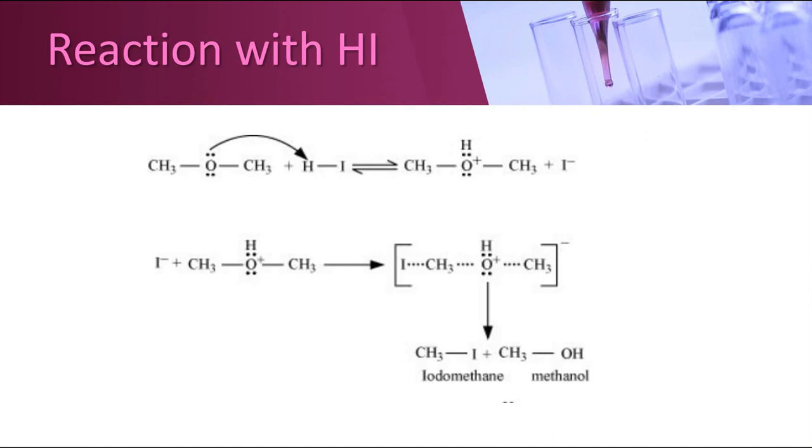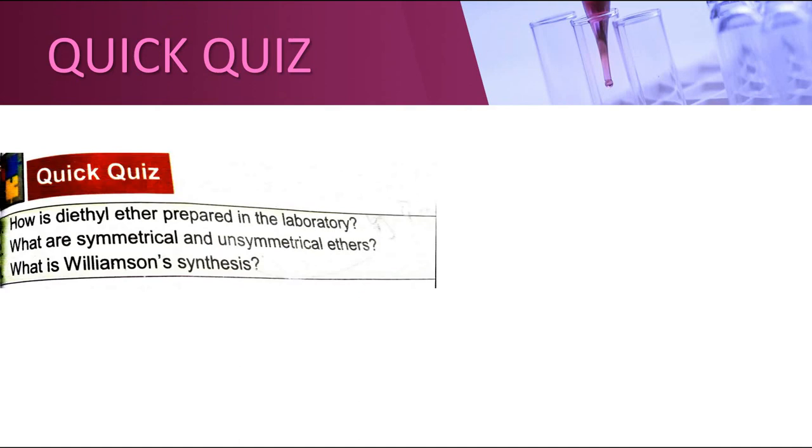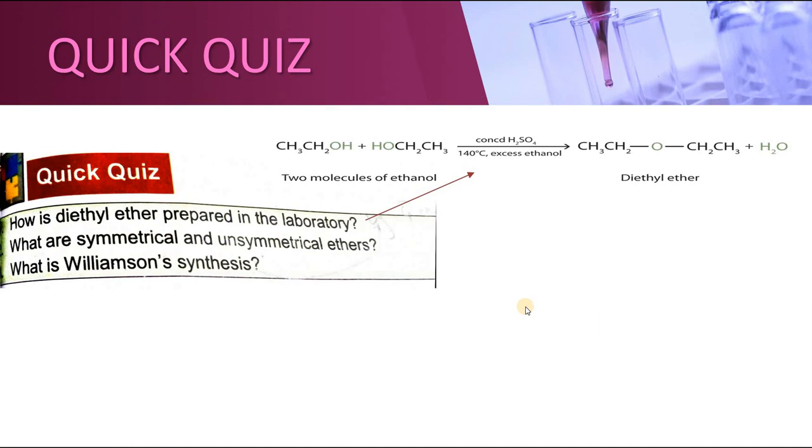There is a quick quiz given at the end of this portion. There are only 3 questions in it. You can see in your books. How is diethyl ether prepared in the laboratory? You have already discussed this one. This is diethyl ether, preparation of diethyl ether in the lab. It can be done by condensation of alcohols in the presence of sulfuric acid at about 140 degrees centigrade.